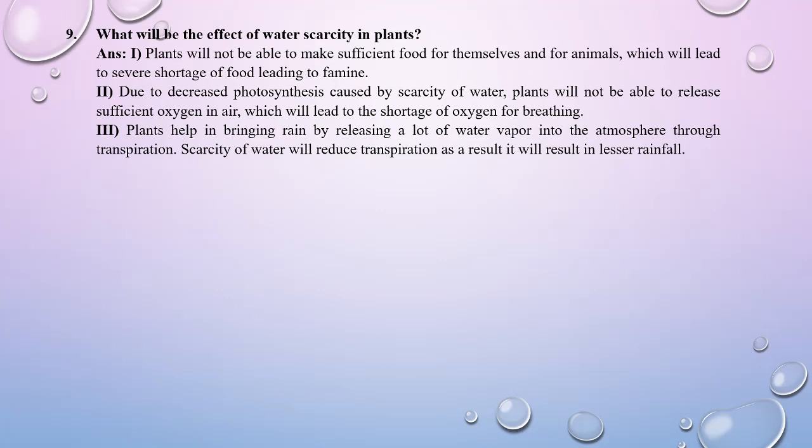So you can imagine, if water as a resource is reduced, it will have a drastic effect on plants, and ultimately there will be a severe imbalance in the total ecological system.